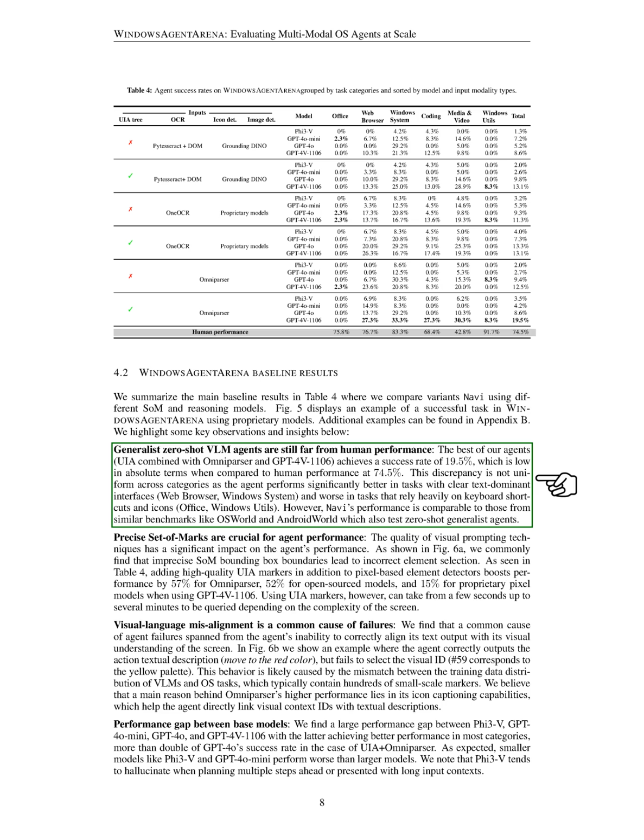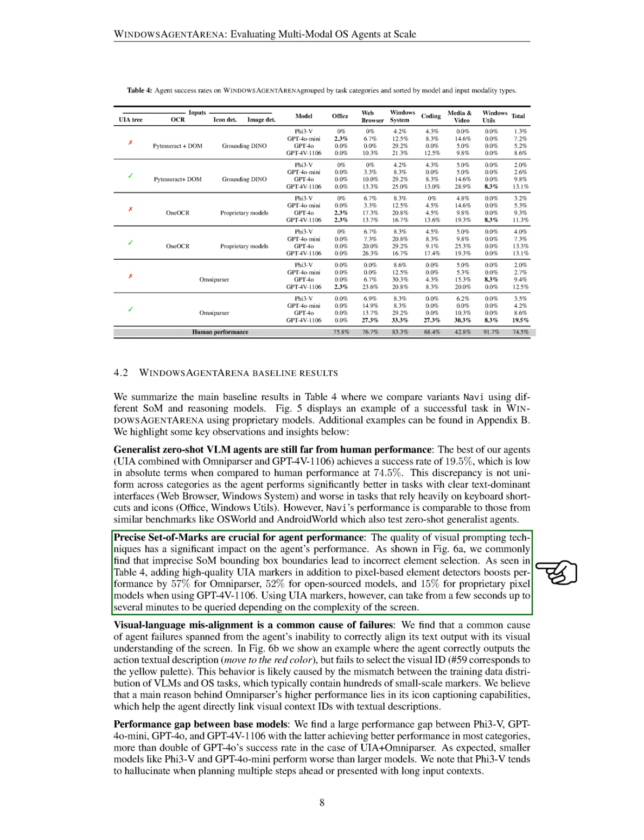Second, precise set of marks are essential for agent performance. We found that the quality of visual prompting significantly affects outcomes. When SoM bounding boxes are imprecise, the agent often selects the wrong elements. Adding high-quality UIA markers improves performance significantly, by 57% for OmniParser, 52% for open-source models, and 15% for proprietary pixel models when using GPT-4V-1106. However, querying UIA markers can take from a few seconds to several minutes, depending on screen complexity.